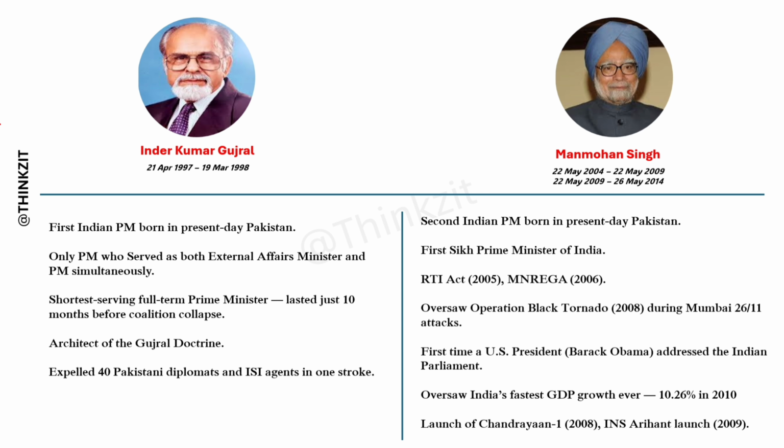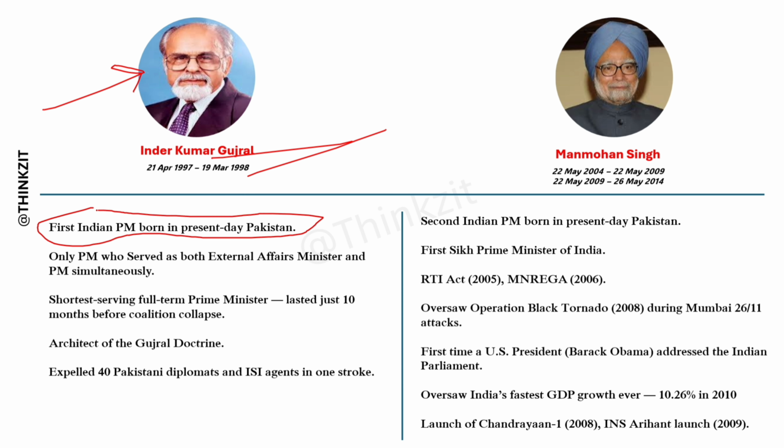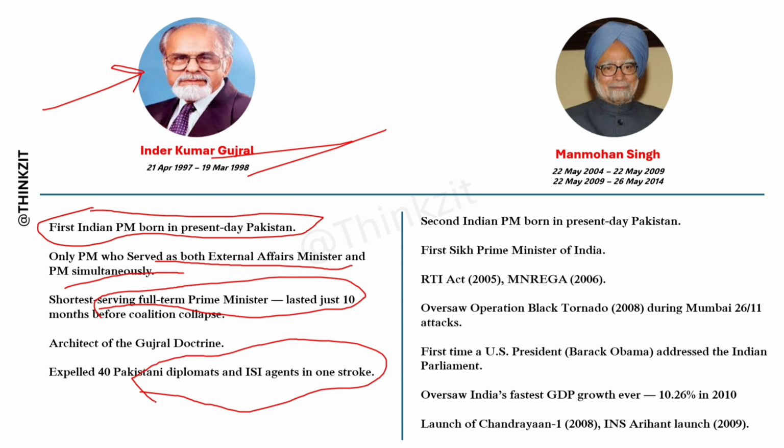Let's come to India's next Prime Minister, and he is IK Gujral, Inder Kumar Gujral, and this was his tenure. He is the first Indian PM born in present day Pakistan. And he is the only PM who served as both External Affairs Minister and Prime Minister simultaneously. And he was the shortest serving full term Prime Minister, lasted just 10 months before coalition collapse. He was the architect of the Gujral Doctrine, and he expelled 40 Pakistani diplomats and ISI agents in one stroke. Okay,